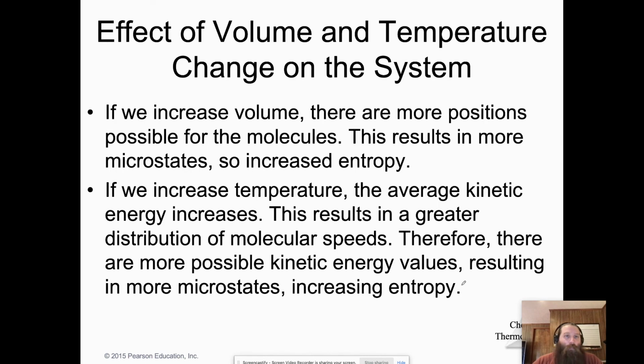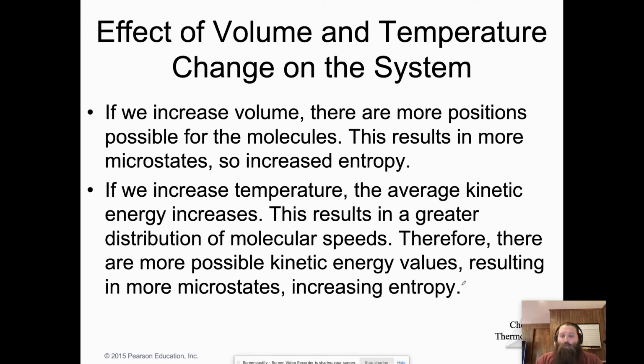That's what we're after. Now, there are some other things that can affect the system, right? We can look at volume and temperature. If you increase the volume, what would that do to microstates? Well, increasing the volume means there's more positions available for our molecules to fill, and so we should have more microstates, and so we should have more entropy. So an increase in volume should increase entropy.